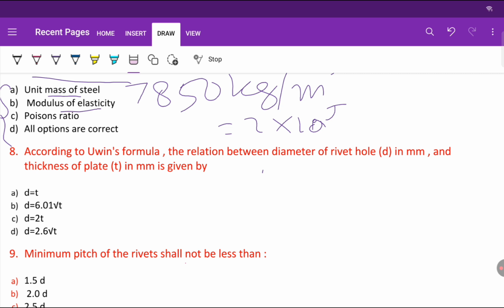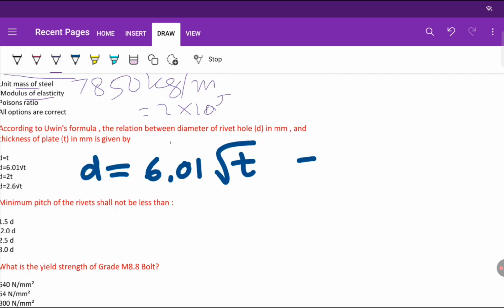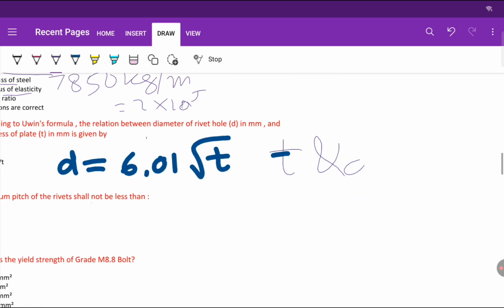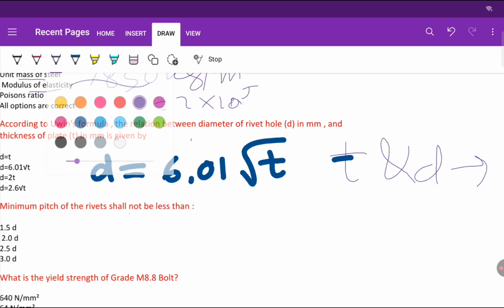When we design steel and analyze rivets, we get a formula, and this is Unwin's formula. For finding the diameter of the rivet hole when the plate thickness is given, the formula is D is equal to 6.01 under root of T. Here T and D are in mm. Just remember it, this is very important.